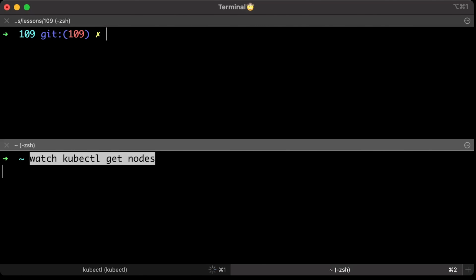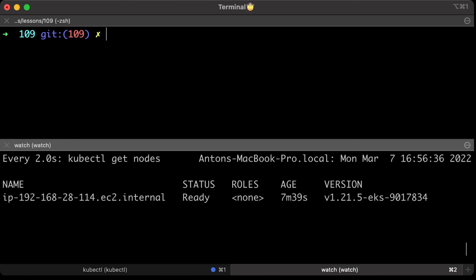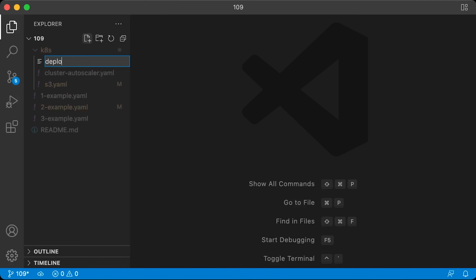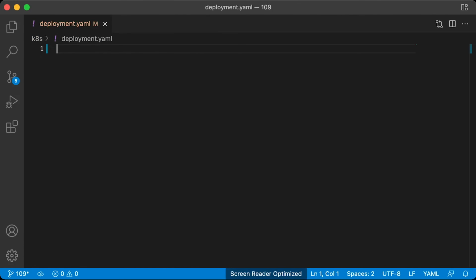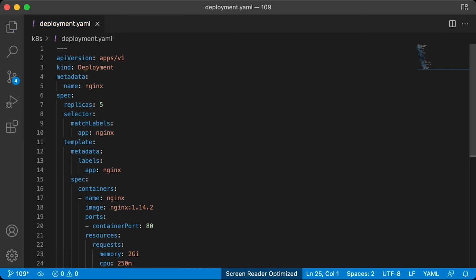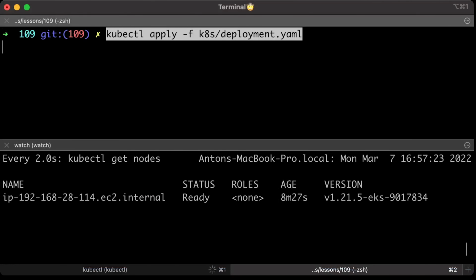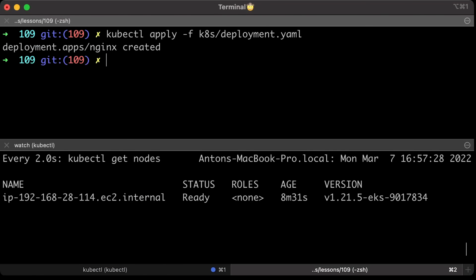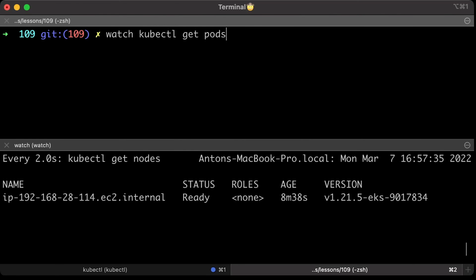Now let's split the screen and watch the nodes. We have a single node right now. We need to increase the load on Kubernetes to force it to use Autoscaler. Create a deployment with a large number of replicas. It's going to be based on Nginx and have 5 replicas. It should be enough to force Kubernetes to scale up. Let's deploy it now. Use a watch with the kubectl command to get pods.